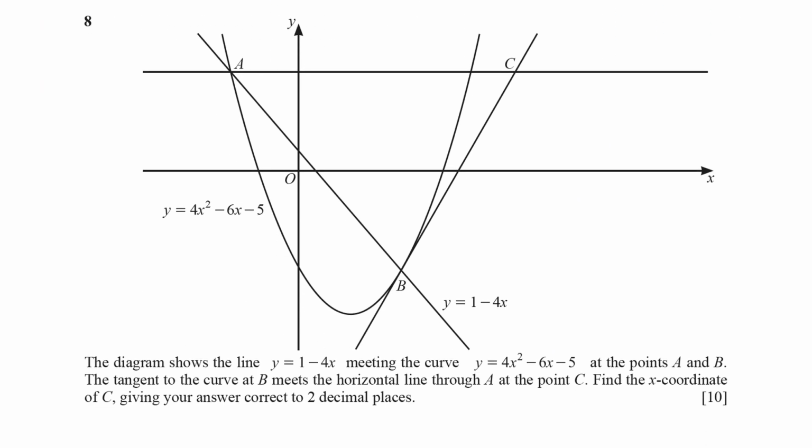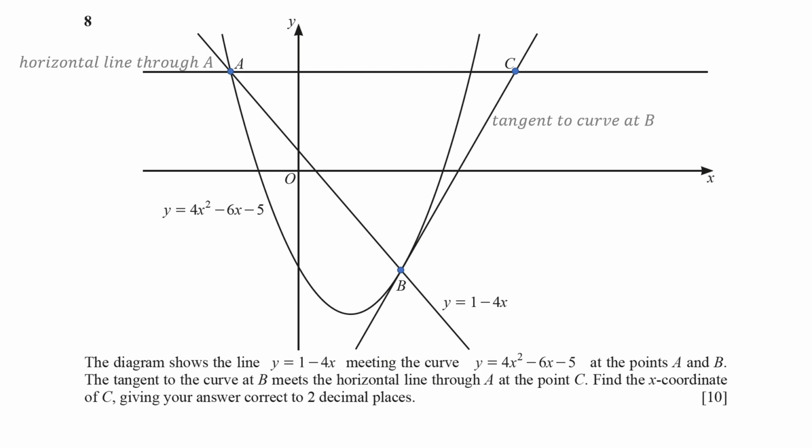In question 8, the diagram shows a straight line whose equation is y equals 1 minus 4x and a curve whose equation is y equals 4x squared minus 6x minus 5. These two graphs intersect at 2 points, labeled A and B. The horizontal line through point A and the tangent line to the curve at point B meet at point C. We need to find the x-coordinate of point C.